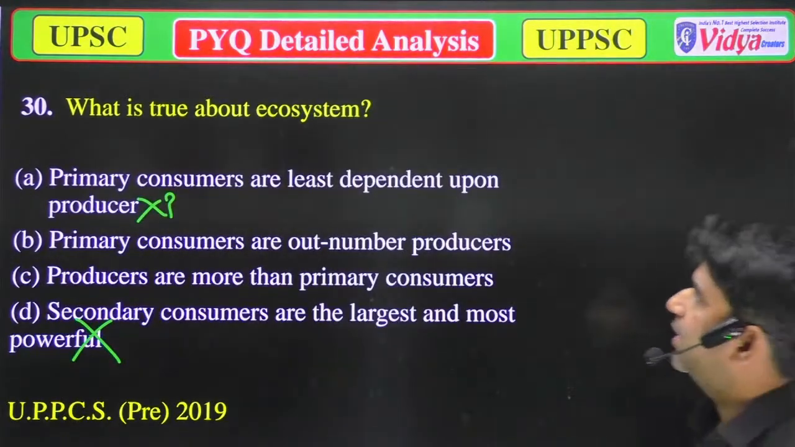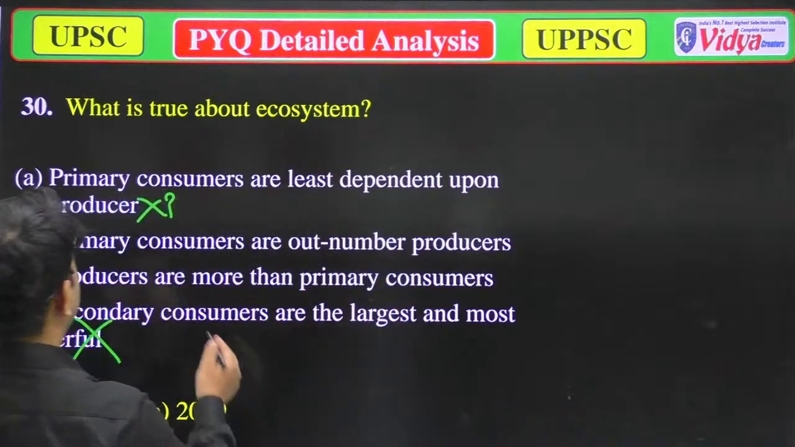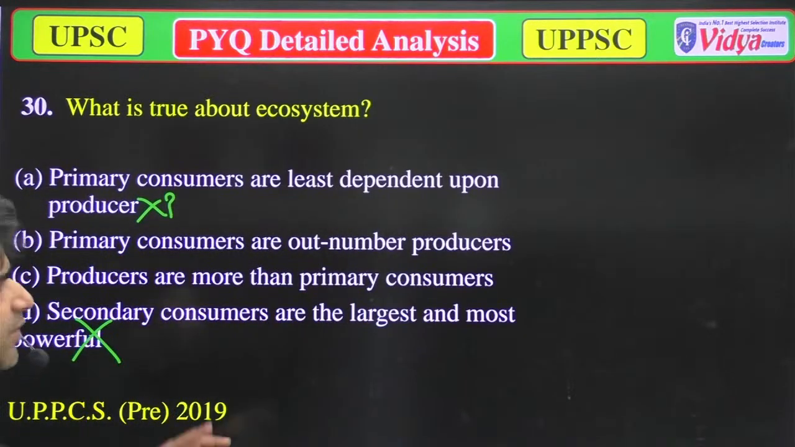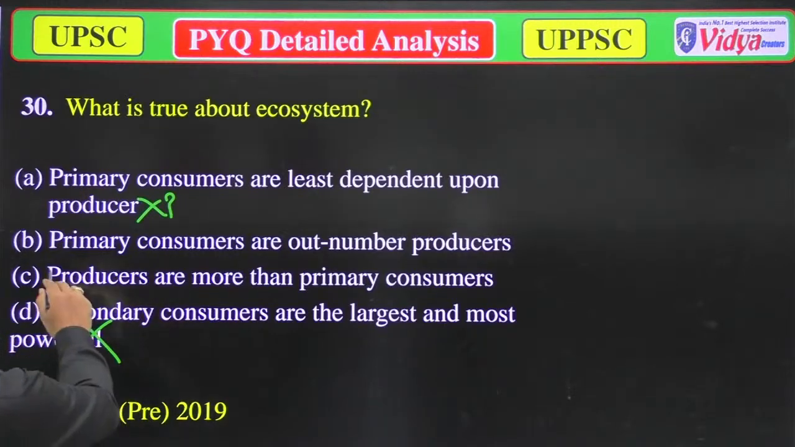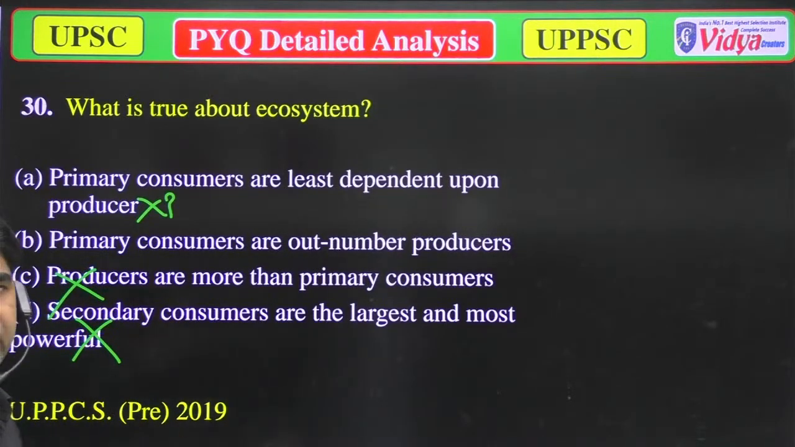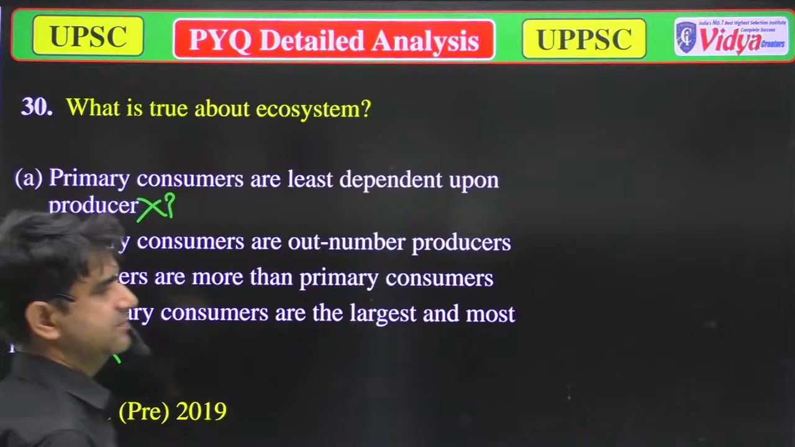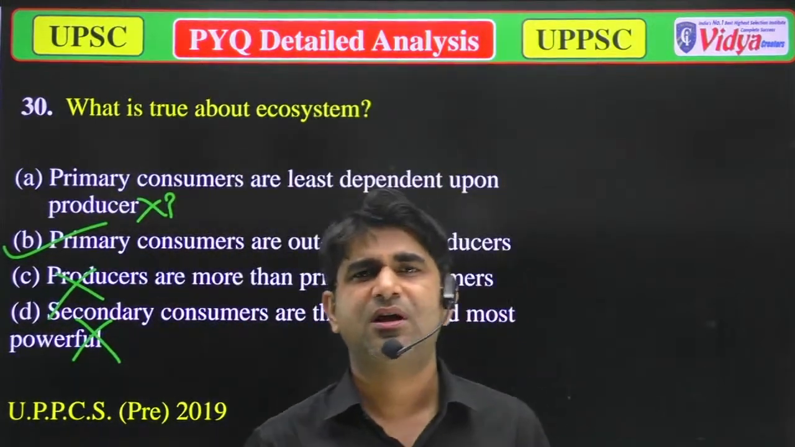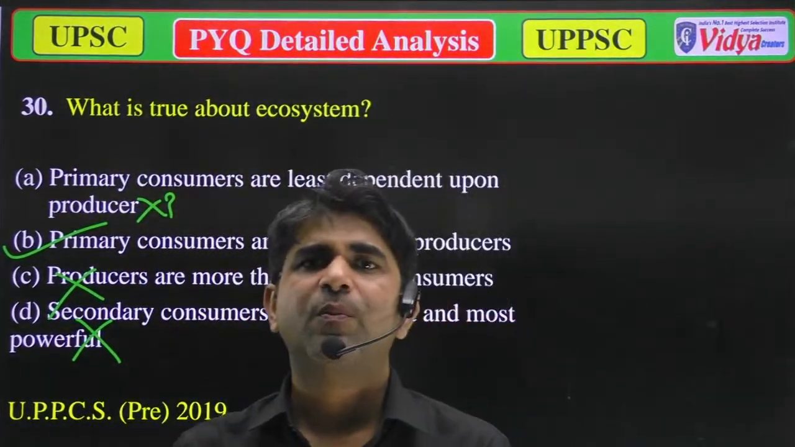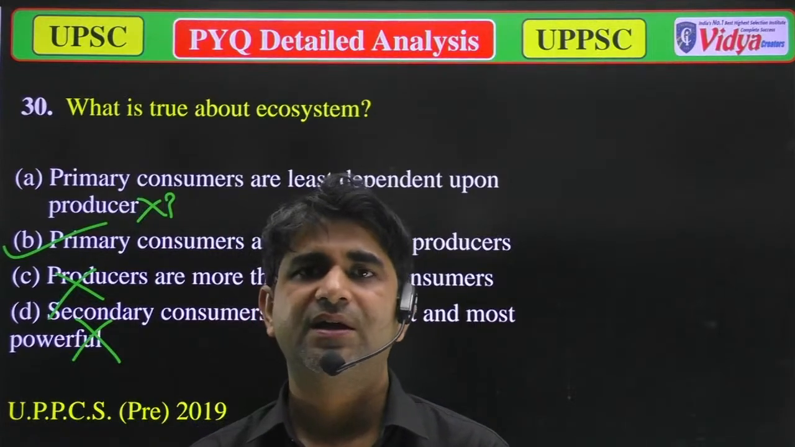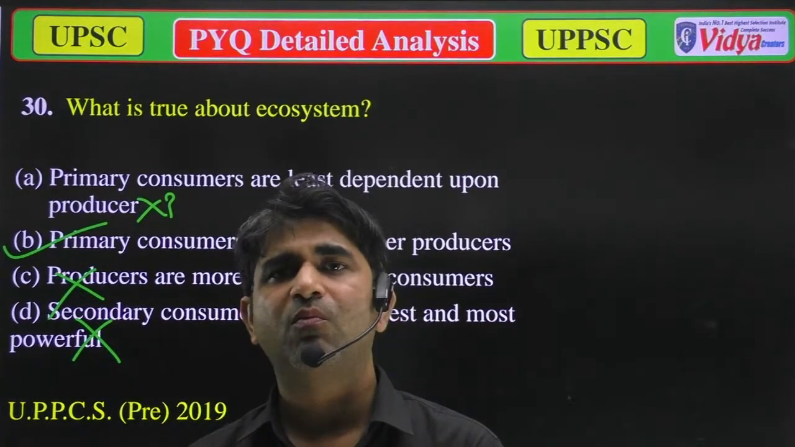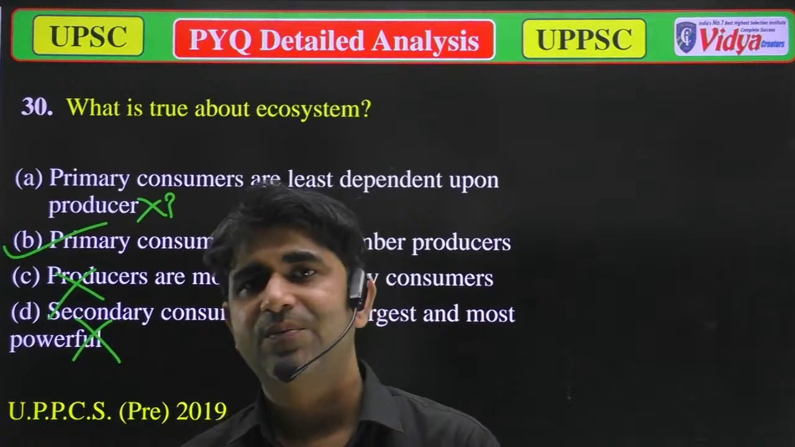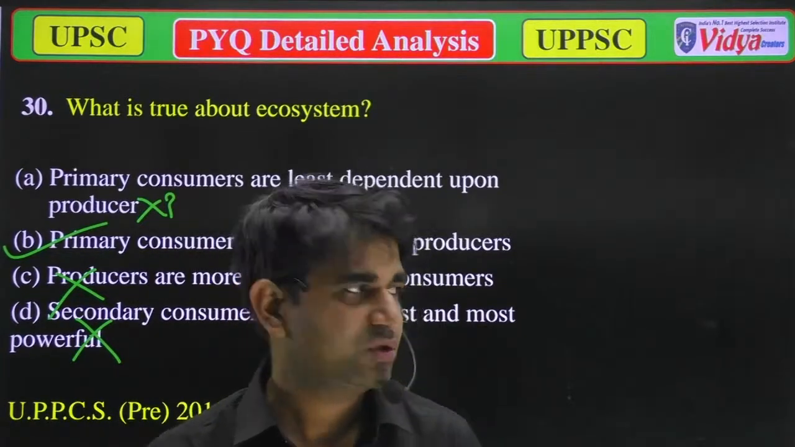Now we have to eliminate one more option. Primary consumers outnumber producers. Producers are more than primary consumers. This is correct, because producers are more in number. So only option C is correct, because if you talk about any area, more plants are there. If we go in any paddy field or any area, more plants are there in comparison to secondary or tertiary consumers. So this is the correct answer.